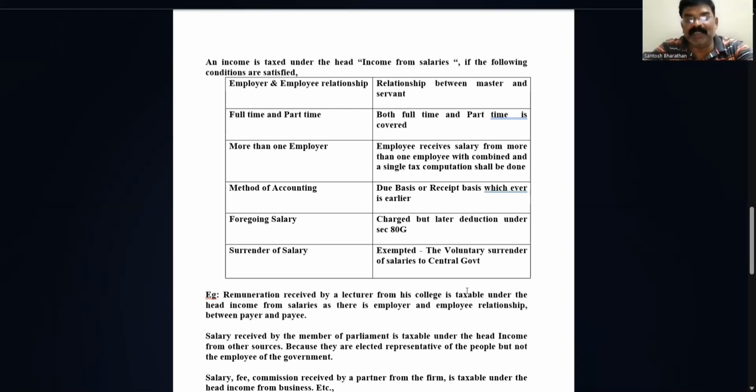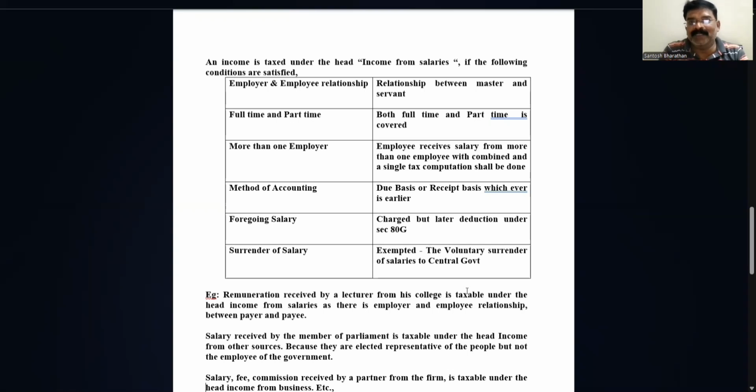This is the third example. In the university, they have called me for the correction of examination papers. After the end of the session, they paid me a certain remuneration. So here, is there an employer-employee relationship? Absolutely not. They called me and assigned me the work for a few days.